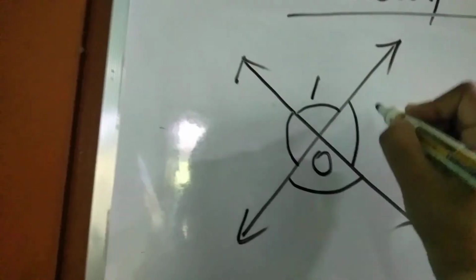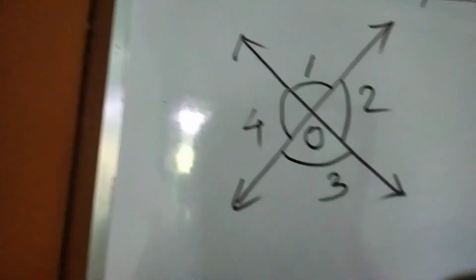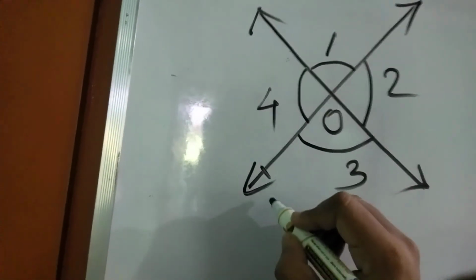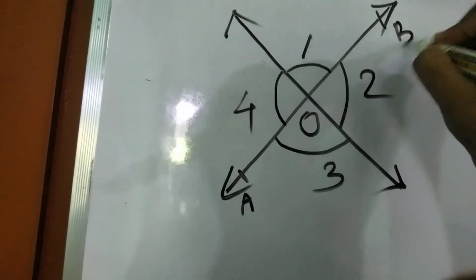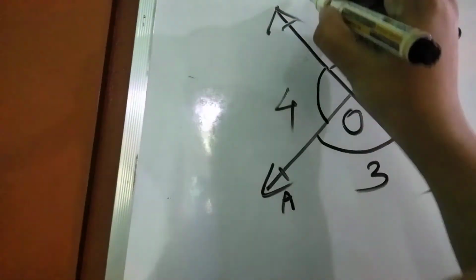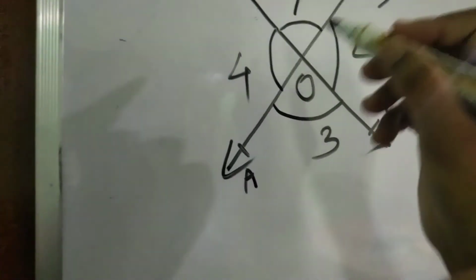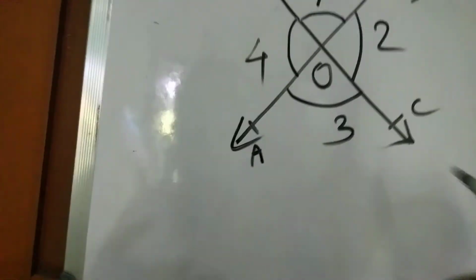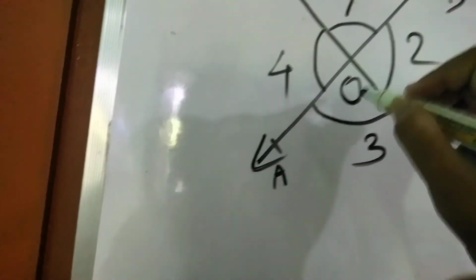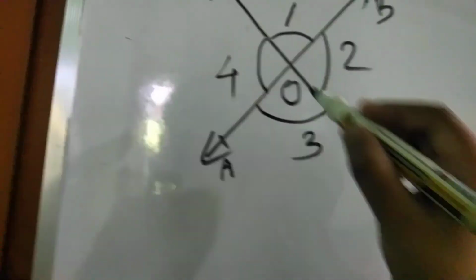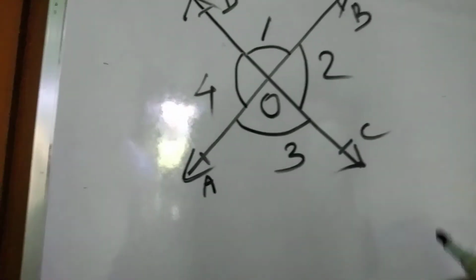We can give these four angles the names 1, 2, 3, 4. Here 1 and 3 are vertically opposite, and 2 and 4 are vertically opposite.